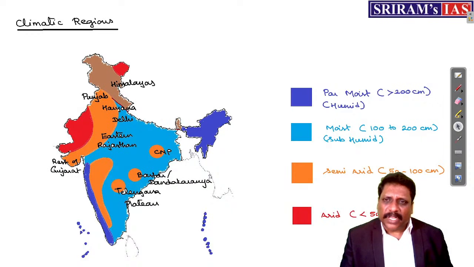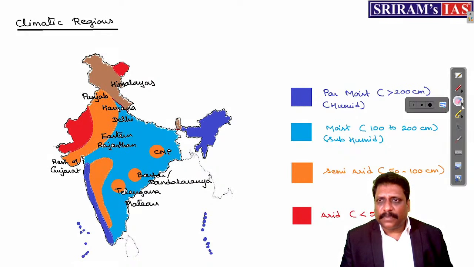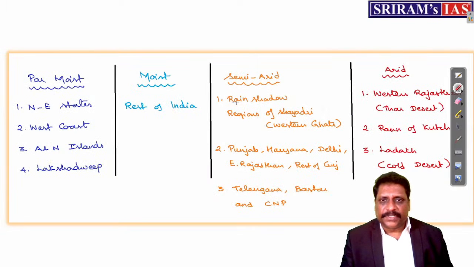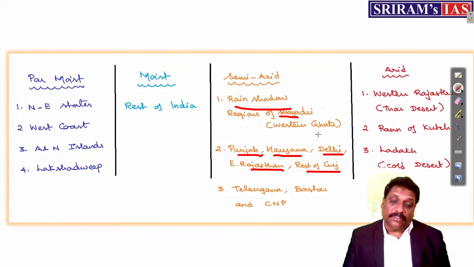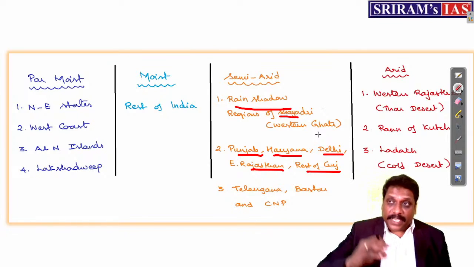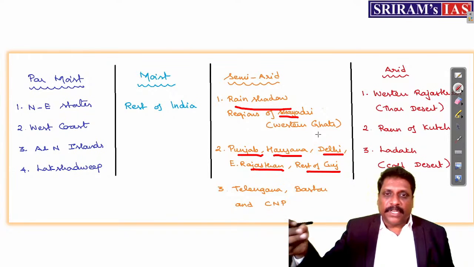In that way, my dear friends, what I have just done here is simply mark the semi-arid regions. As I said, the rain shadow interiors of Sahyadri, the semicircular semi-arc regions of Punjab, Haryana, Delhi, Eastern Rajasthan, and rest of Gujarat. Technically speaking, Delhi is also semi-arid, dry. Punjab is dry. But I also know that in spite of Punjab being dry, it is known for agricultural productivity.